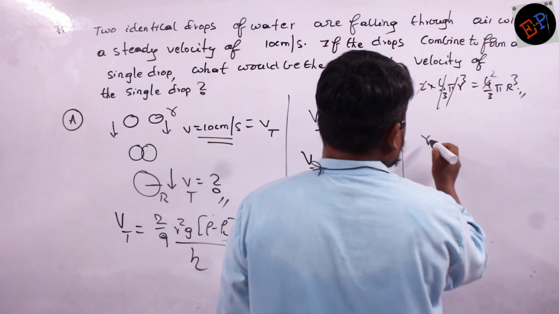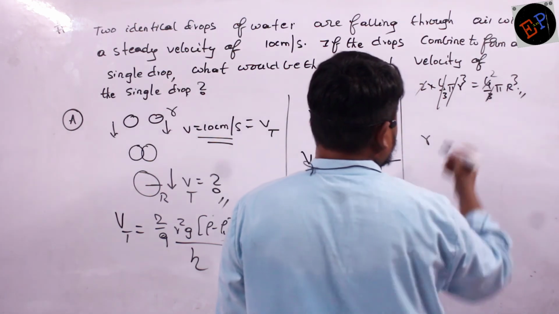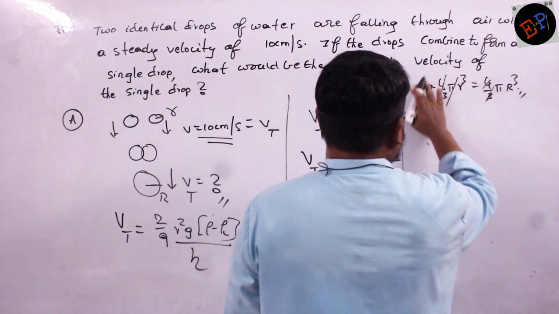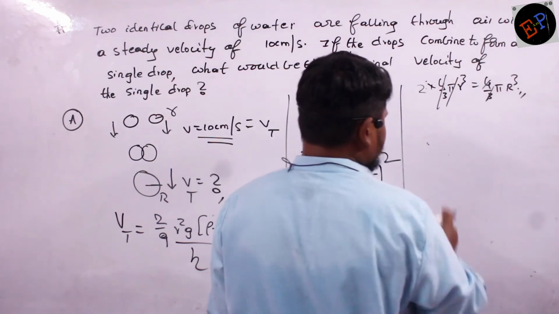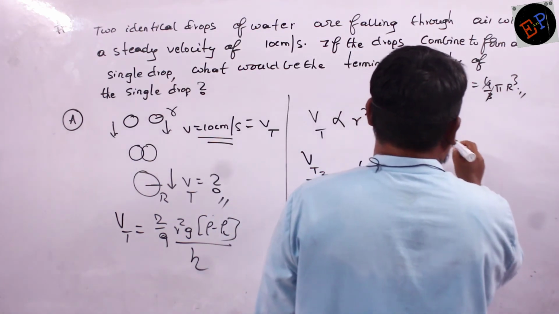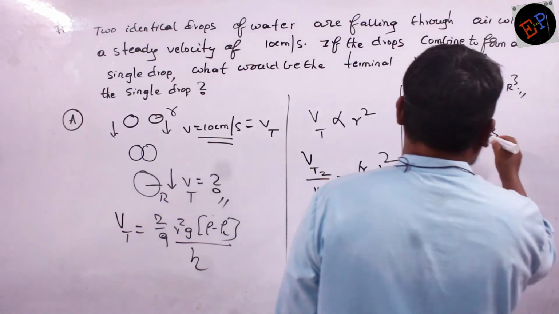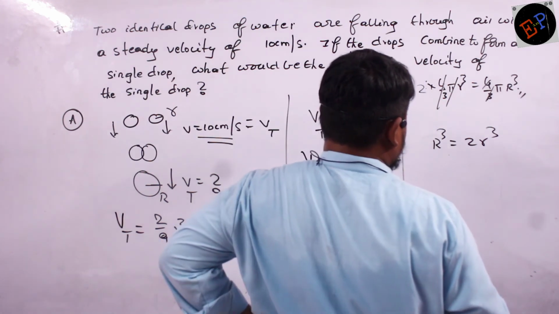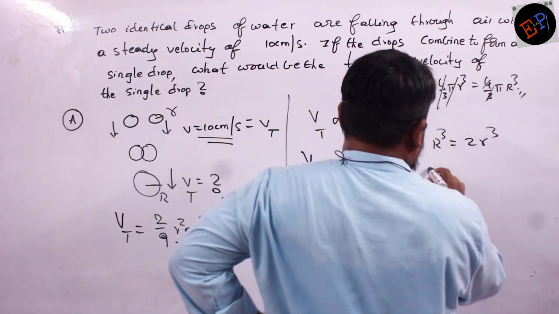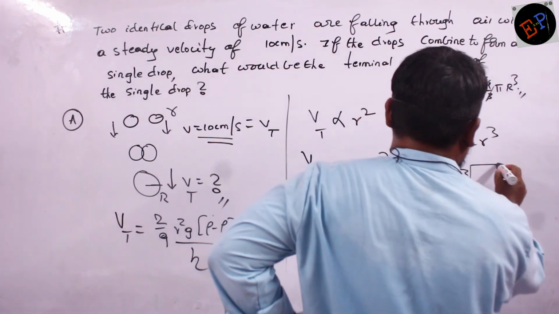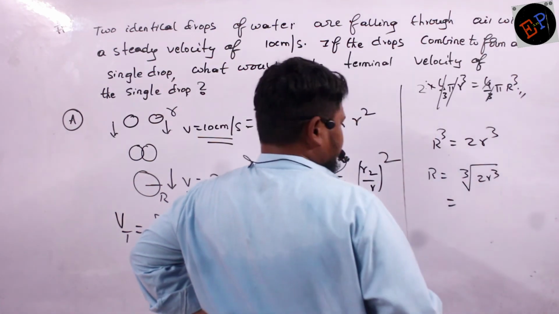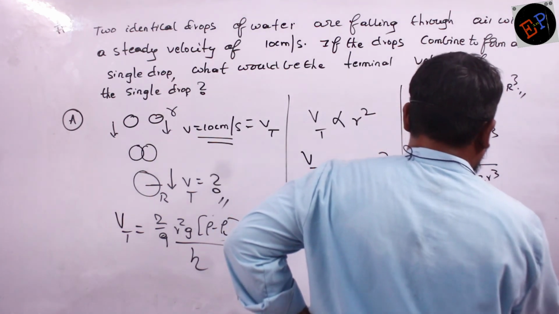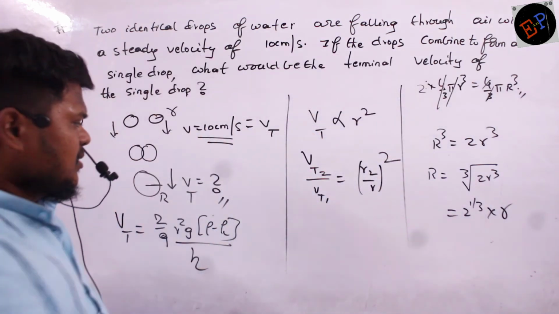So therefore, 4 by 3 pi, already cancelled, no? Yes. So this 2 remains here only. So capital R cube is how much? It is 2 r cube. That's all. So therefore, this is the relation between both of them. How can I write? So R is equal to cube root of 2 r cube. I can write like this, no? So I can write 2 power 1 by 3 multiplied by r. I can write like this. Clear, no? Now substitute in this equation.